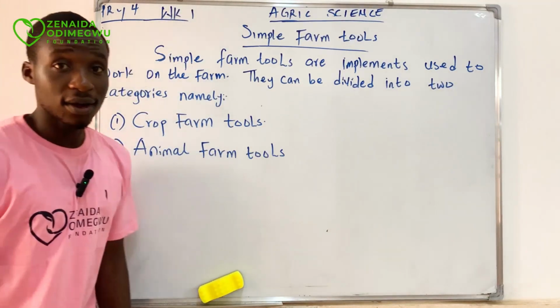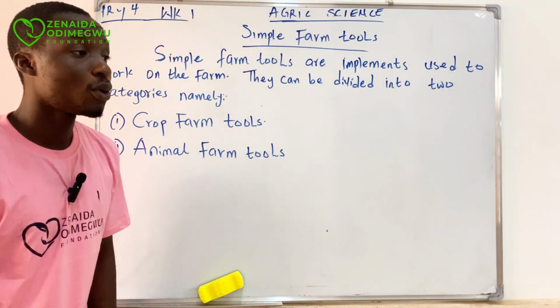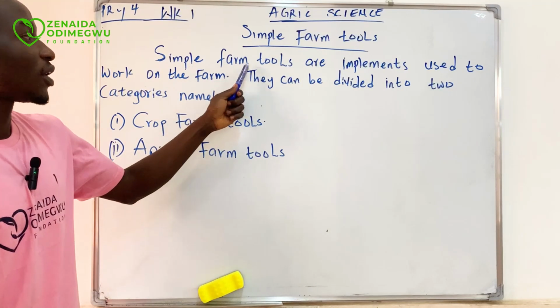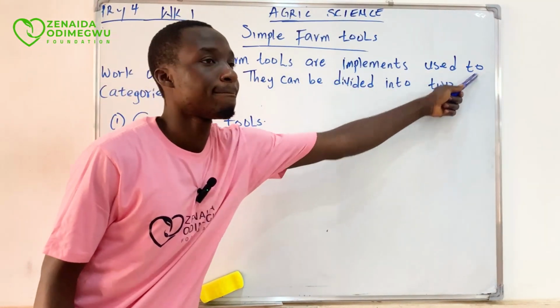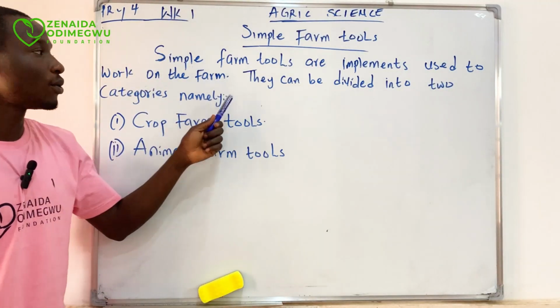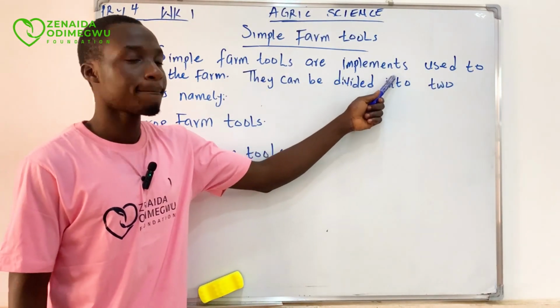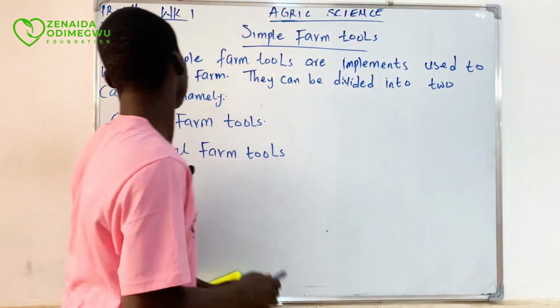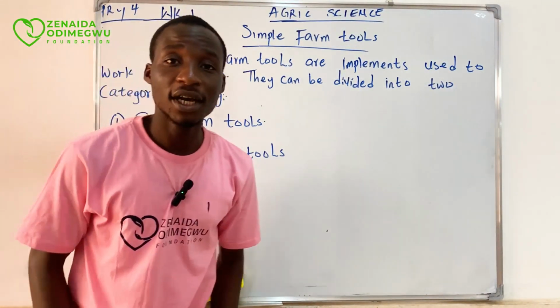So can you read it now, class? Everybody be on your feet. 1, 2, go. Can you take it again? 1, 2, go. Good. So clap for yourselves.